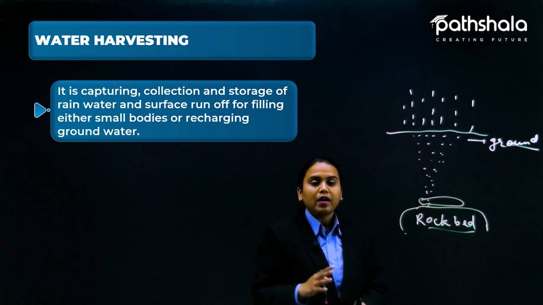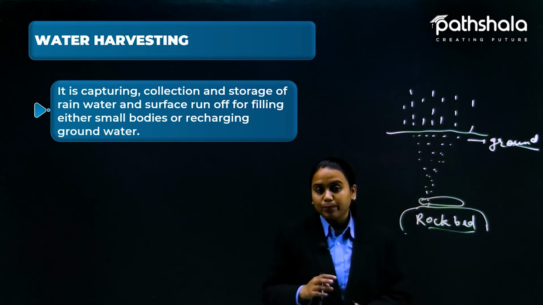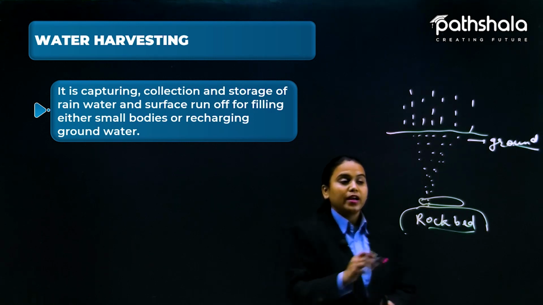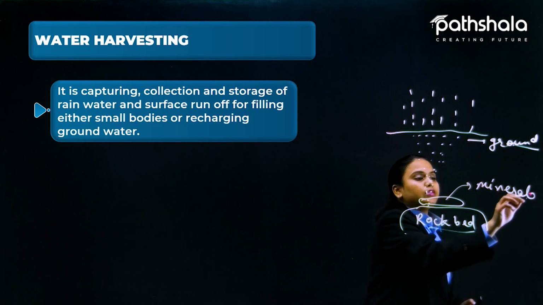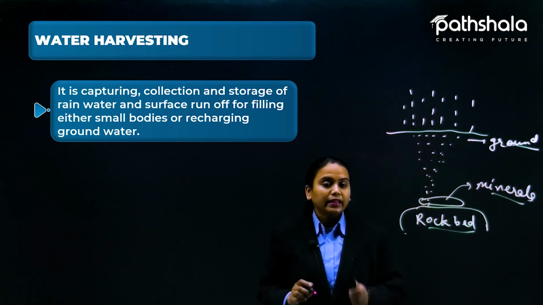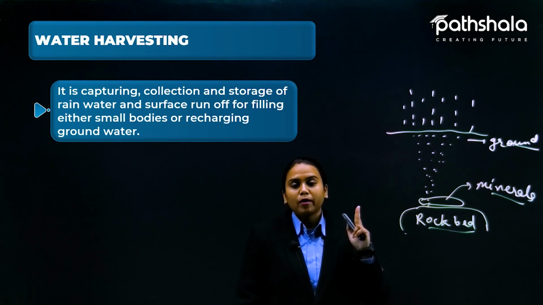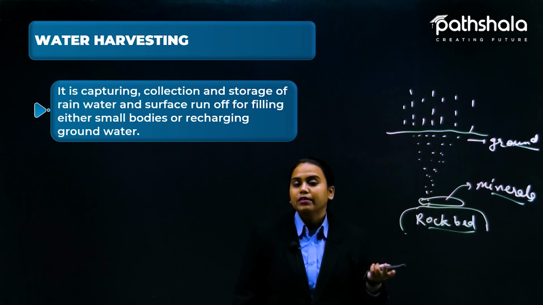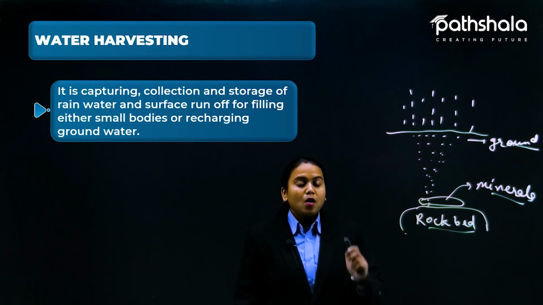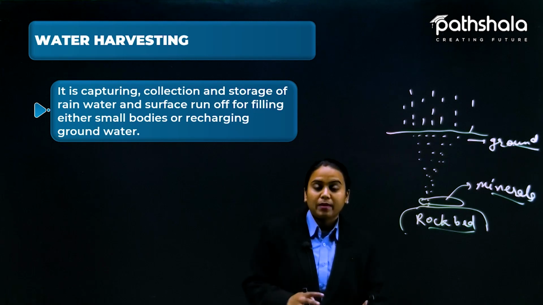Now this underground water could be used by us, and it is very pure and very hygienic water. It is instilled with lots of minerals, so it is actually very healthy water. With the help of tube wells and hand pumps, we can draw this water out again to the surface and use it. But what happens if this underground water is going to be minimized?